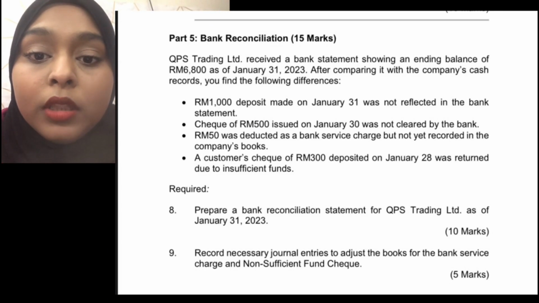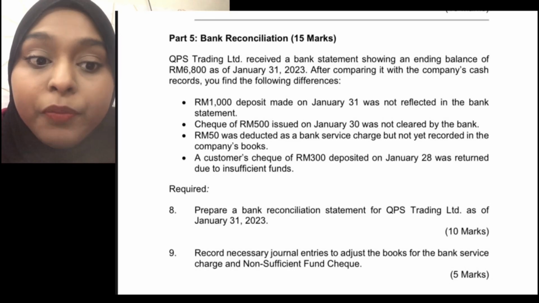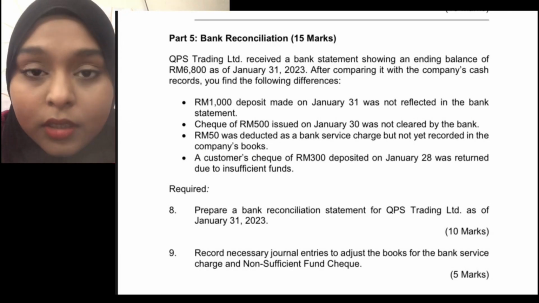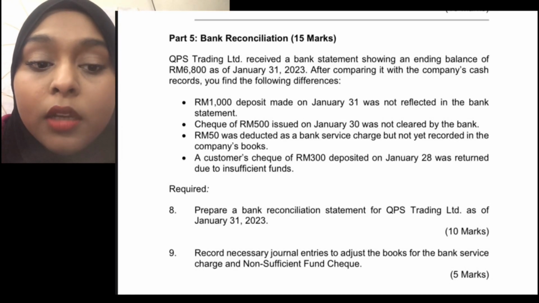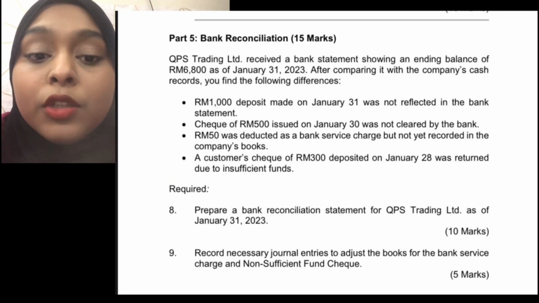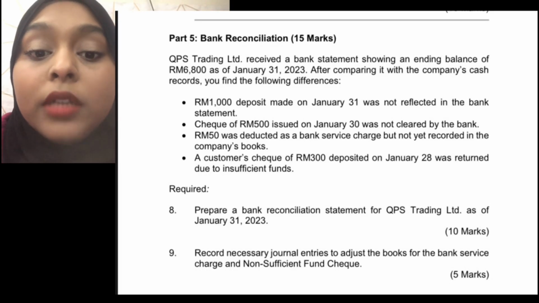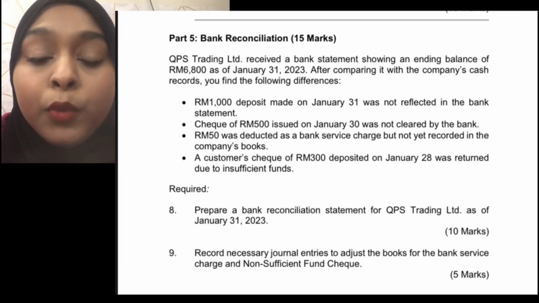After comparing it with the company's cash records, you find the following differences. First, a RM 1,000 deposit made on January 31 was not reflected in the bank statement. Second, a check of 500 issued on January 30 was not cleared by the bank, and also 50 ringgit was deducted as a bank service charge but not yet recorded in the company's book.